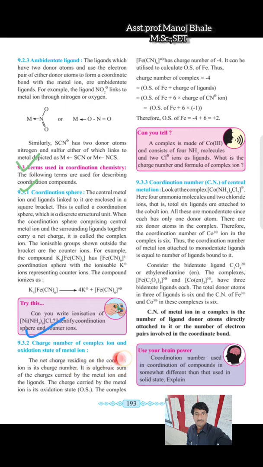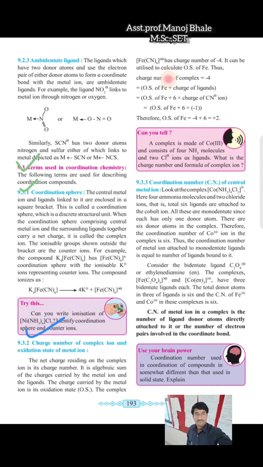Now, how do we calculate the charge number of the complex ion and the oxidation state of the metal? There is one example given there. In this example, we are determining the oxidation state of the given complex Fe(CN)6. This is a coordination pair example because the metal and ligands are all inside the square bracket, which has a -4 charge. Fe is the metal and CN6 are the ligands.